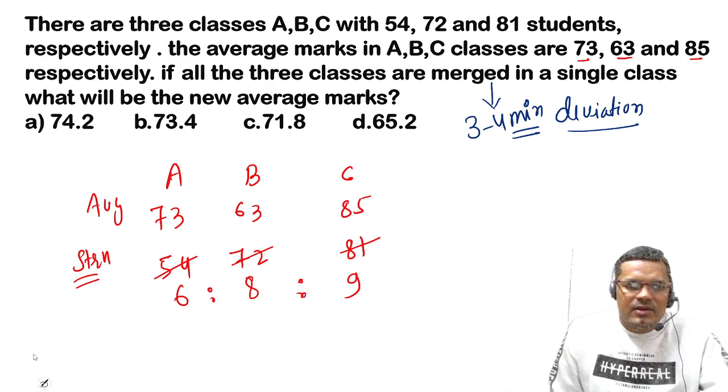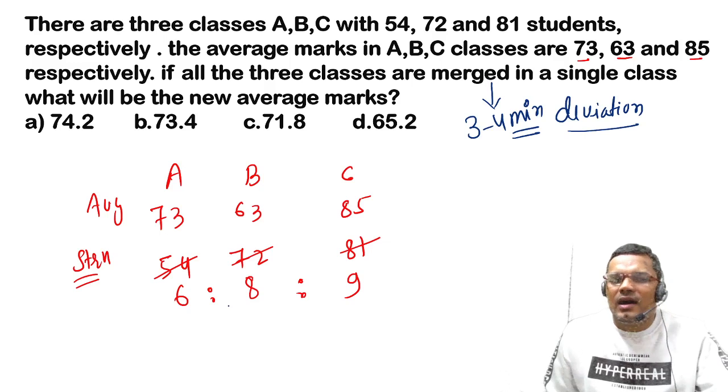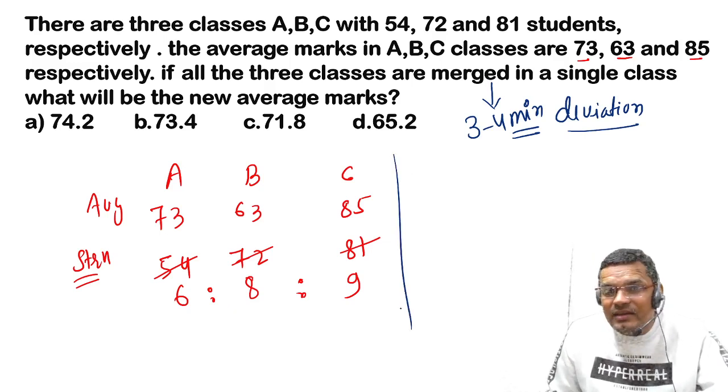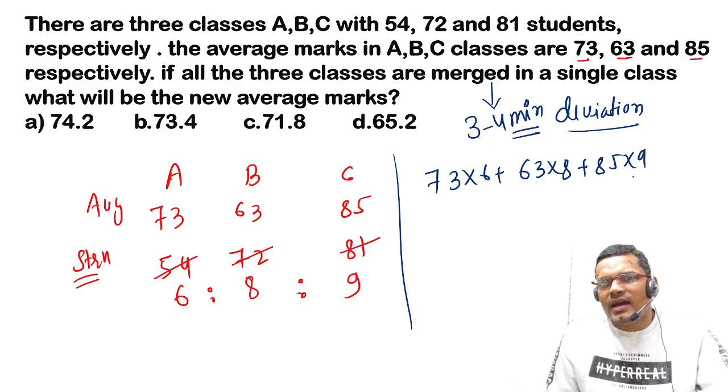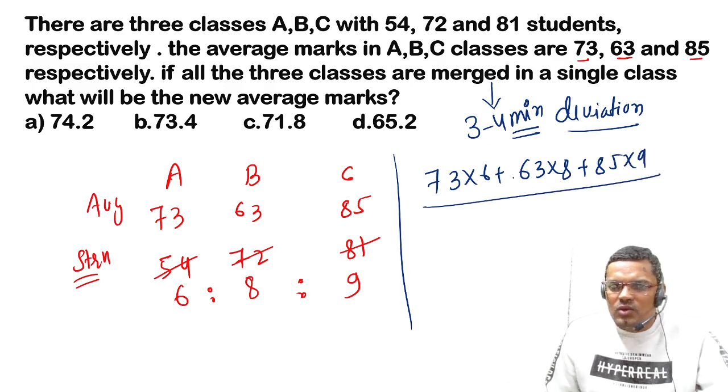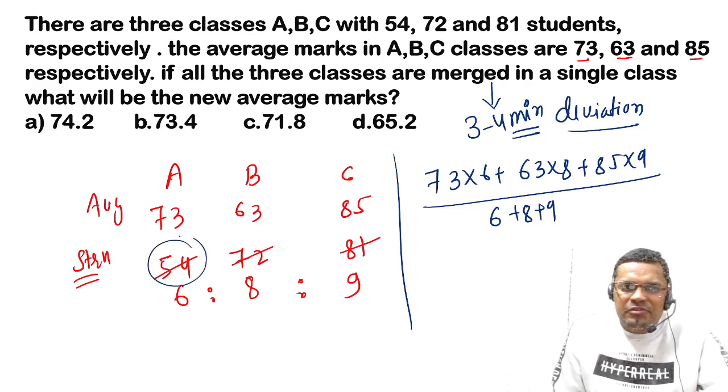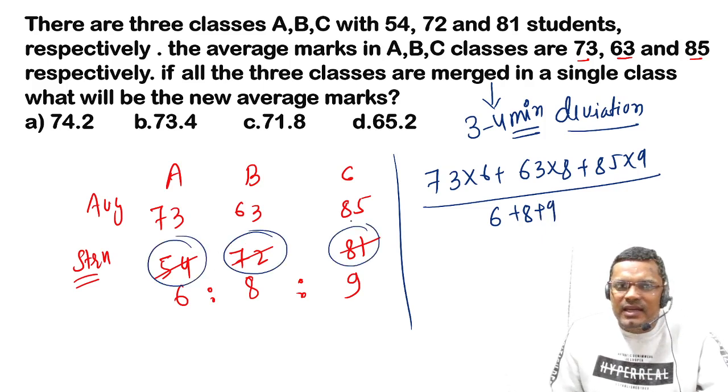If you do not know the deviation method, then you can also do it like this: 73 into 6 plus 63 into 8 plus 85 into 9, divided by 6 plus 8 plus 9, instead of 54 plus 72 plus 81. By what numbers are we multiplying?